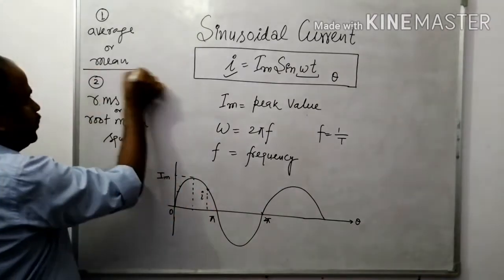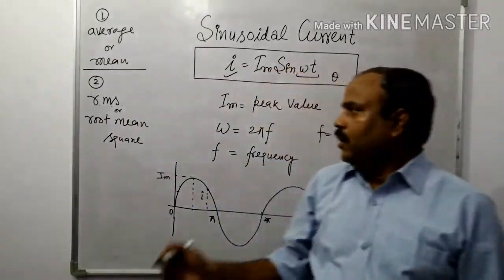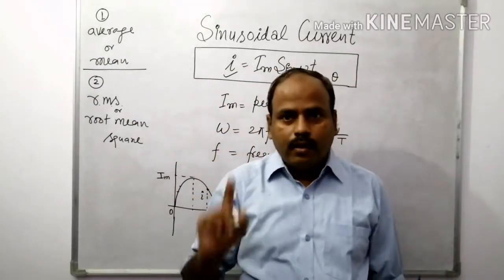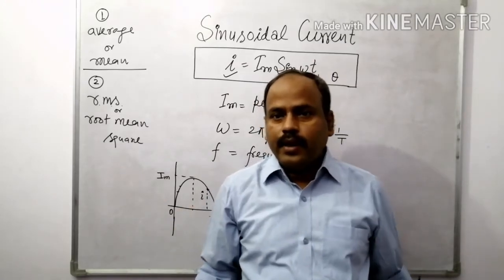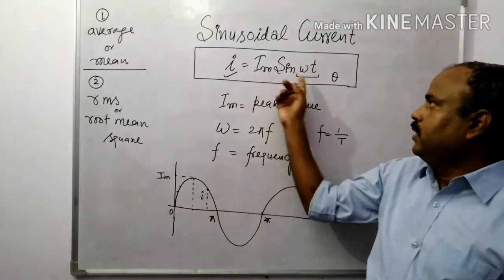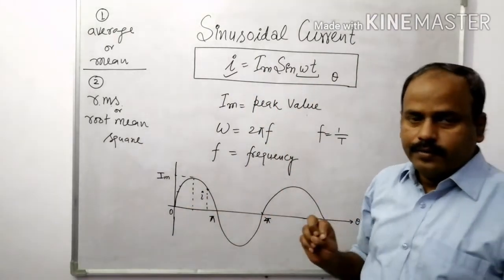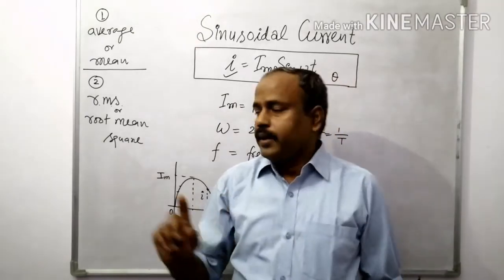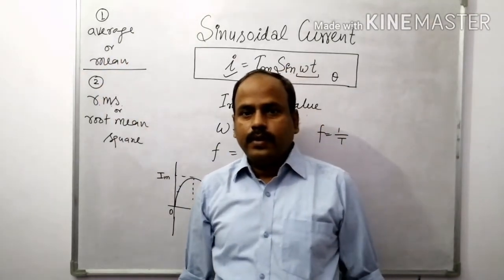We are going to find out the average value and RMS value of the sinusoidal wave having equation I equal to I maximum sin omega t. This will be the waveform for the sinusoidal wave. Now the first topic is the average or mean value of AC.